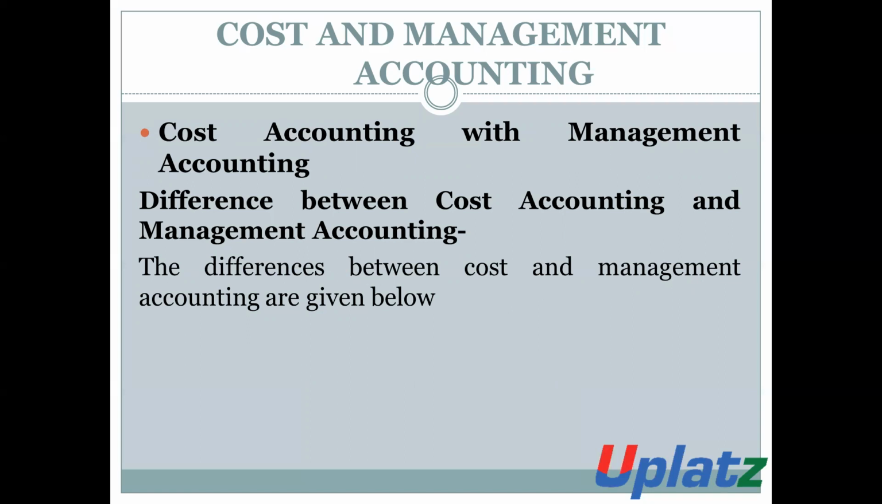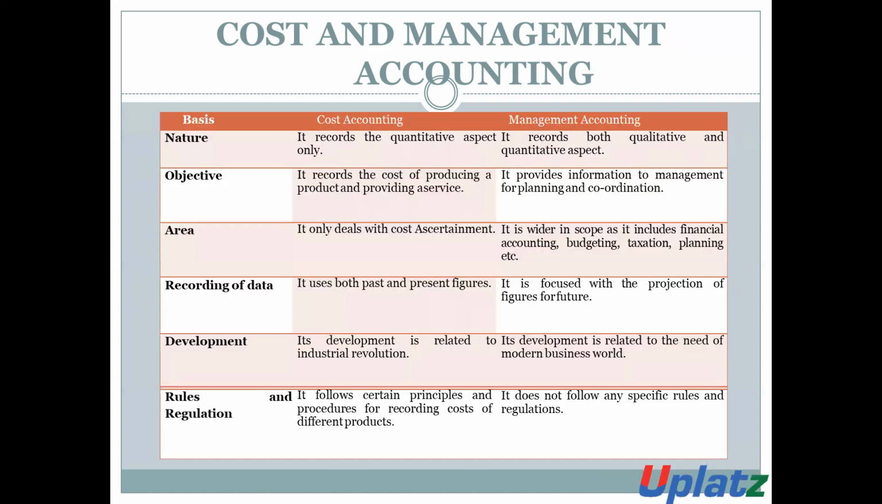The differences between cost and management accounting are given as follows. Number one, nature. Cost accounting records the quantitative aspect only, but management accounting records quantitative as well as qualitative aspects.